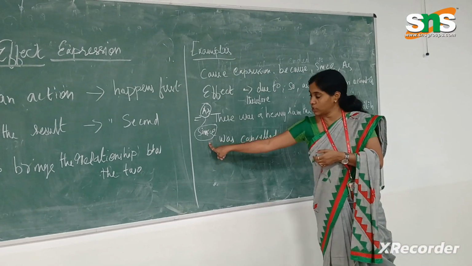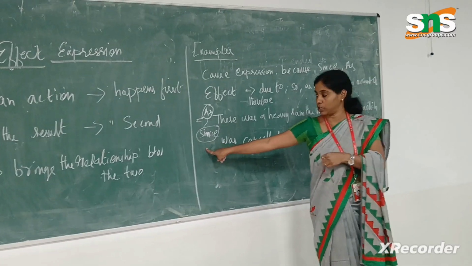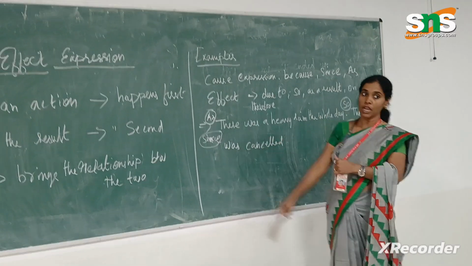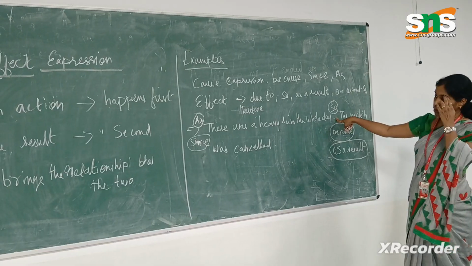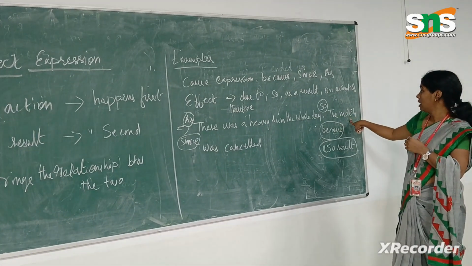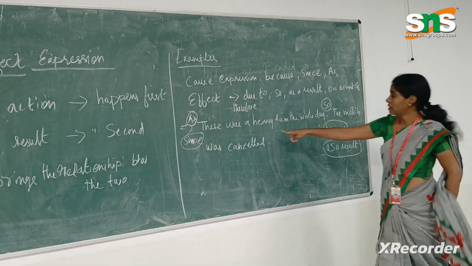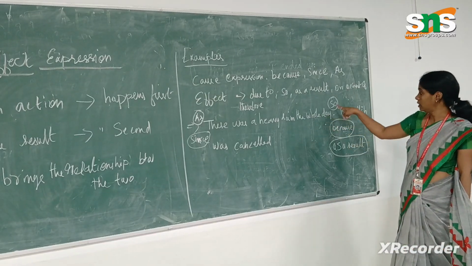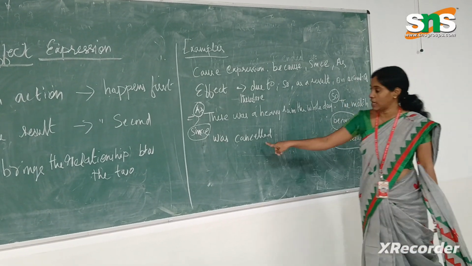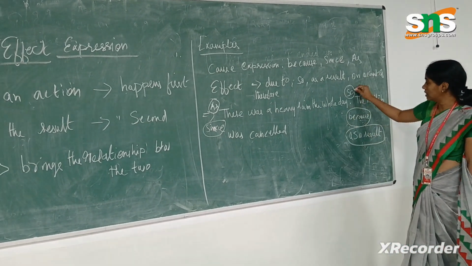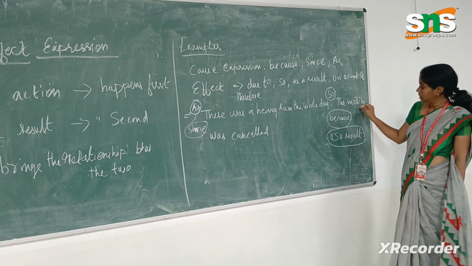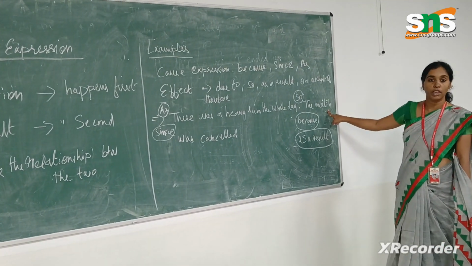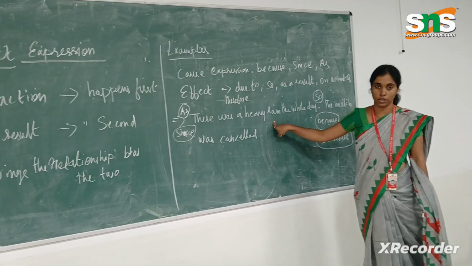So we are using the time mentioning expression since as a linking word here. To express the effect: there was a heavy rain the whole day, so the match was cancelled. Using this expression, it stresses more about the effect, not the cause.